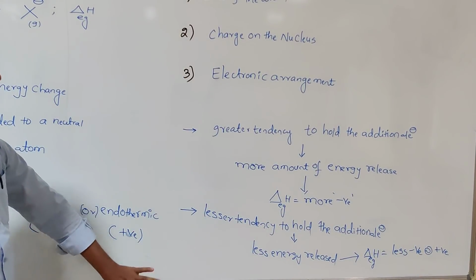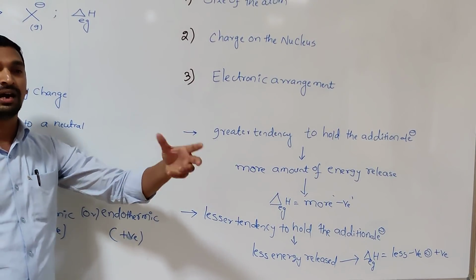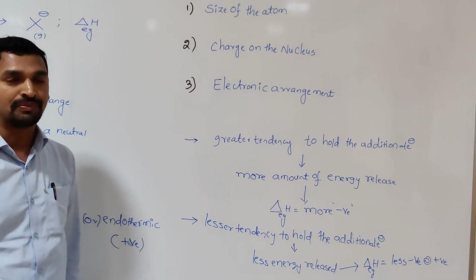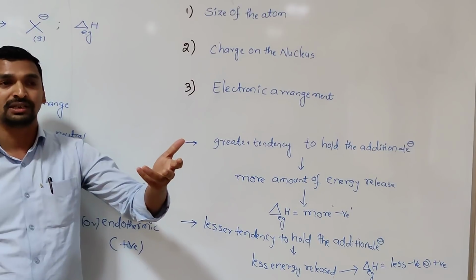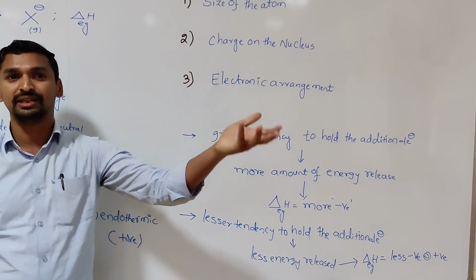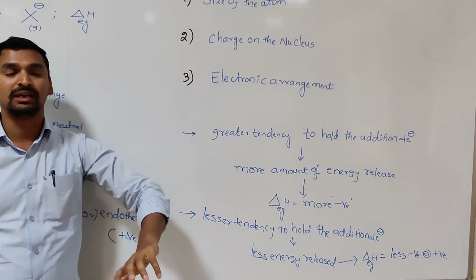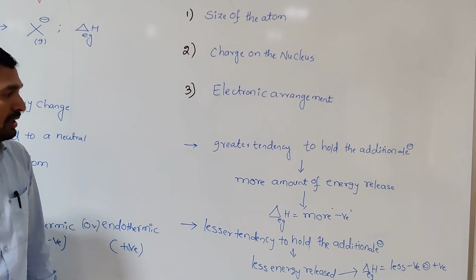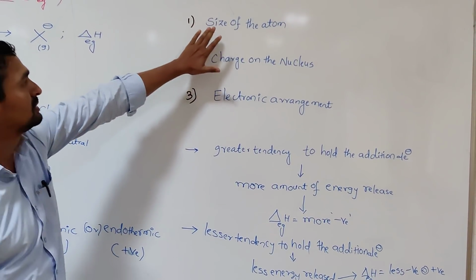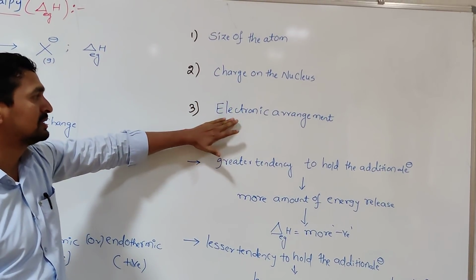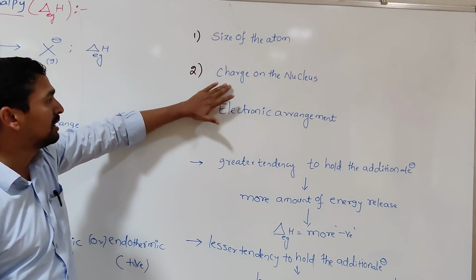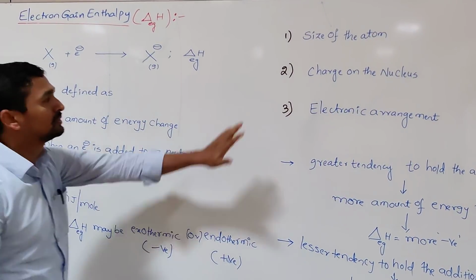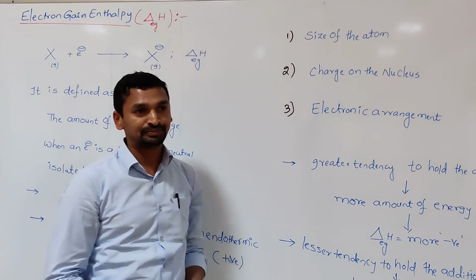So these are the two important points to understand whether an atom has a more electron gain enthalpy value or a less electron gain enthalpy value. Whenever a more negative value is observed, it should have more electron gain enthalpy. If it has a less negative value, then that is said to be less electron gain enthalpy value. So now go to the factors. Size of the atom, charge on the nucleus, electronic arrangement. These are the three factors which are influencing the electron gain enthalpy. The first one, size of the atom.